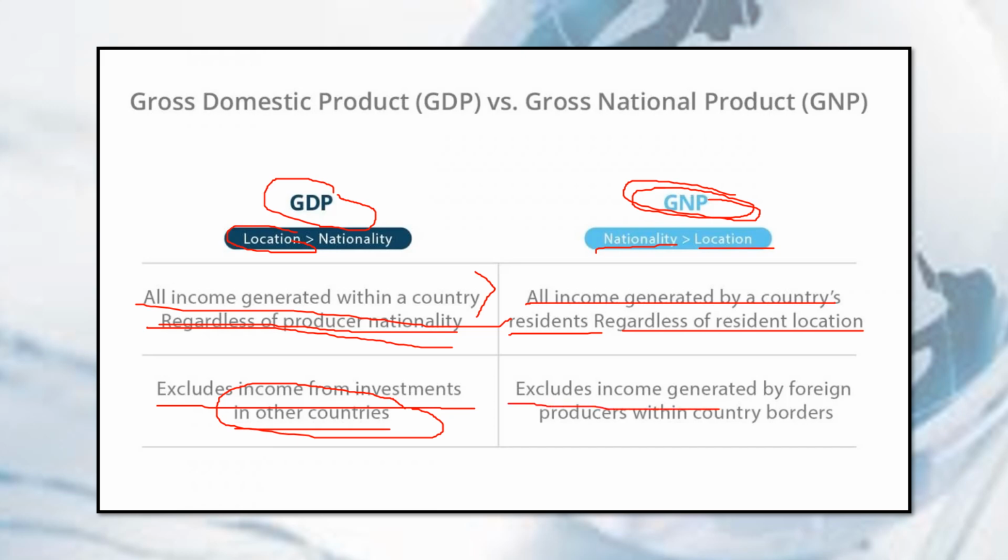It excludes income generated by foreign producers within the country's borders. Since ang kinoconsider nila ay yung income or output of all of their nationals, hindi nila isasama ang any income generated by foreign producers. Their focus is on their nationals or citizens. These are the common distinctions of GDP and GNP.